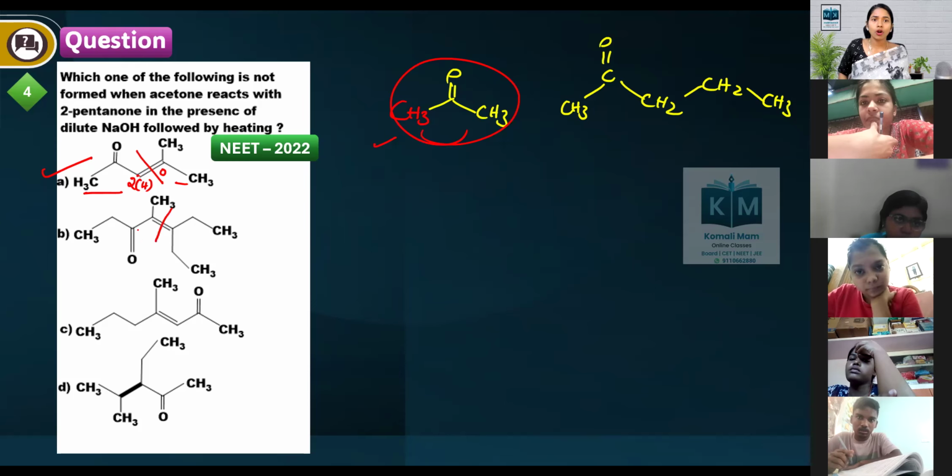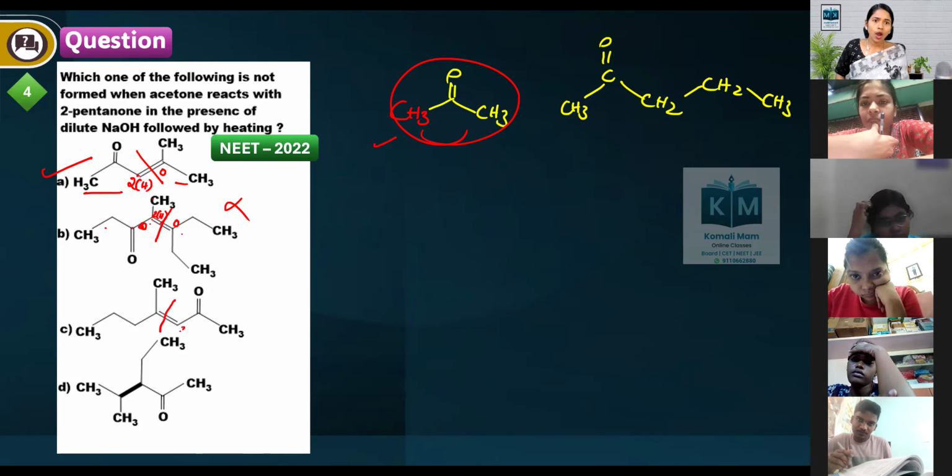Next, break the double bond, put oxygen on one side and two hydrogens on the other. If I put two hydrogens here, then it will be pentan-3-one. This is not possible. We have to get pentan-2-one.